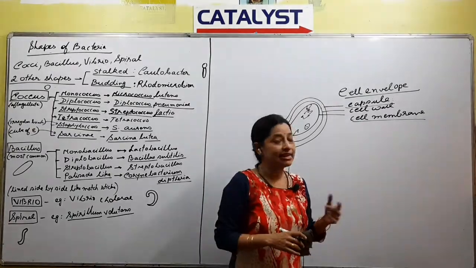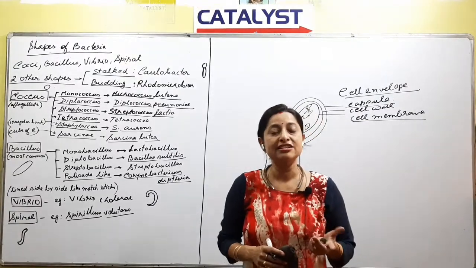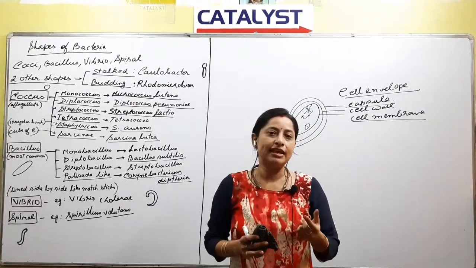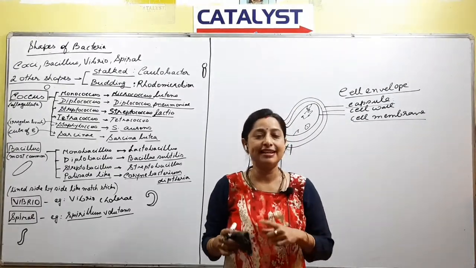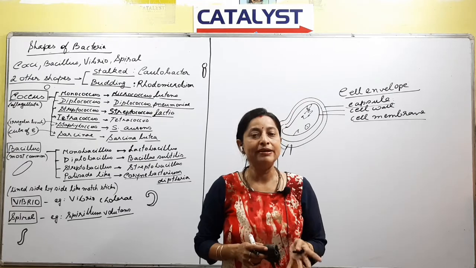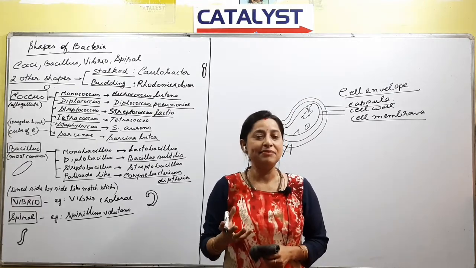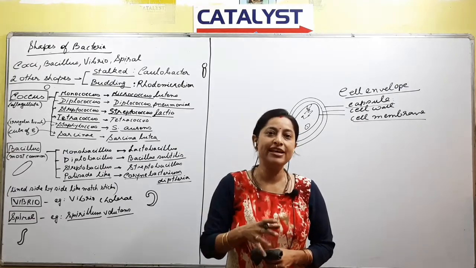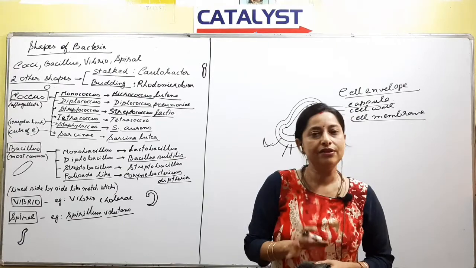So, if there is a capsule, what was the advantage of having a capsule? The bacteria was much what? Protected, no? That bacteria we cannot easily kill, because it has an outer covering, an outer protection, that is called a capsule, right? In bacteria without a capsule, there is a slimy layer, and that slimy layer could be removed very easily. Even by washing it with water, that slimy layer could be removed, right?